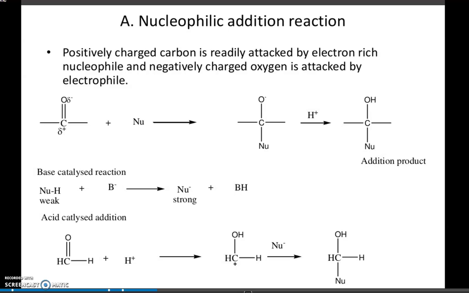In this, a strong nucleophile will attack. What is a nucleophile? A nucleophile is a compound having a negative charge. We know aldehyde, ketone, and carboxylic acid are compounds which contain the carbonyl group. The carbonyl group is C double bond O. In this carbonyl group, you can see a polarity: oxygen has a partial negative charge and carbon has a partial positive charge, because of the difference in electronegativity between carbon and oxygen.